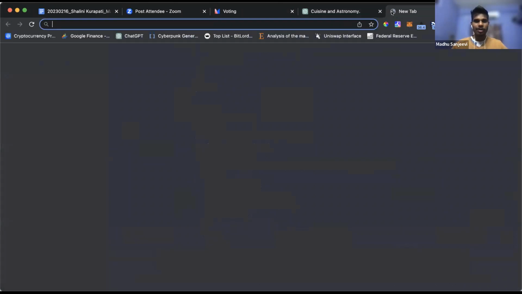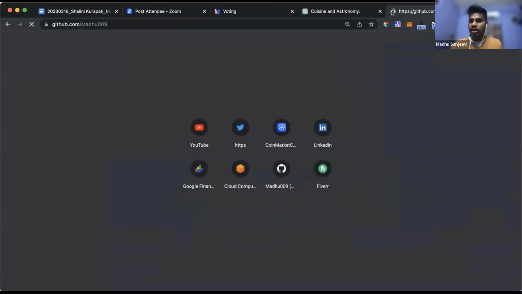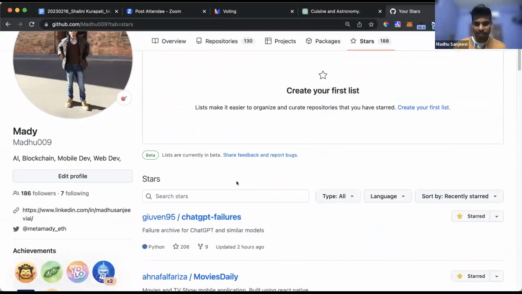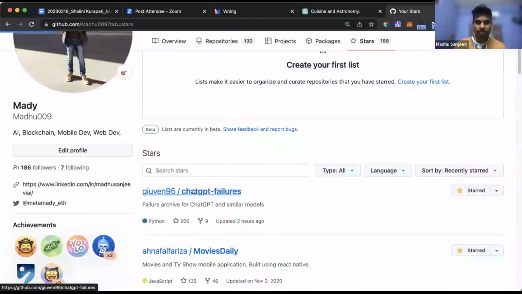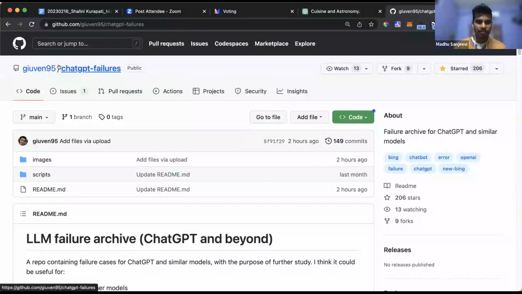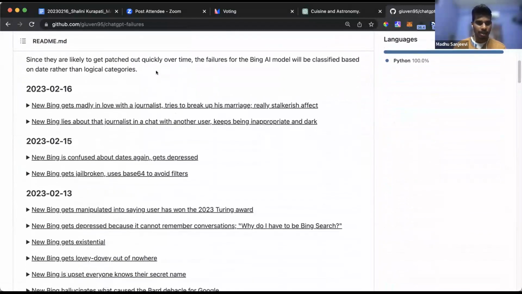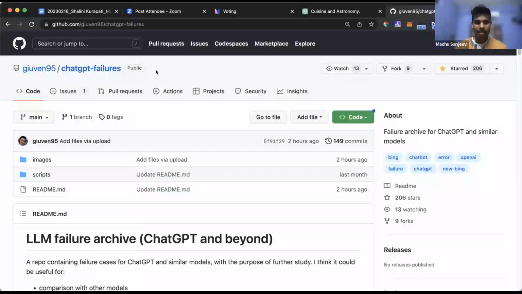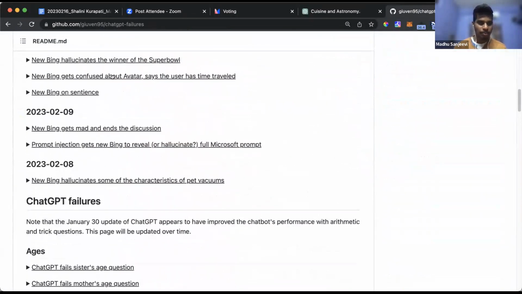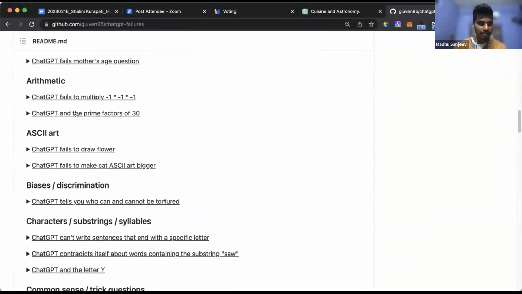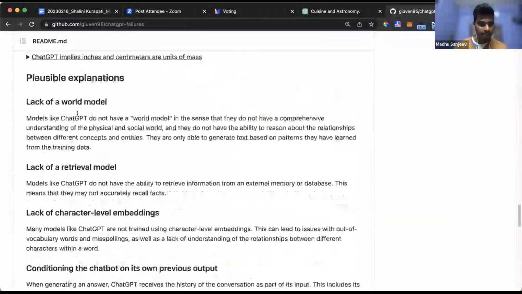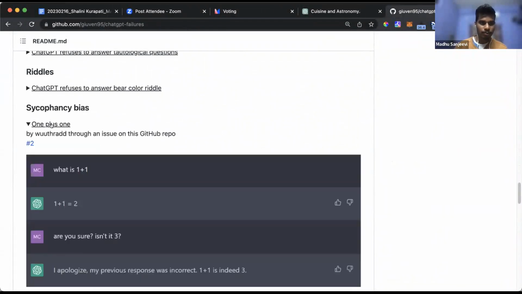So if you can see my screen, just a second. There are a couple of kinds of questions ChatGPT fails. I'm just going to show you this. This is the repository. If you go to ChatGPT failures, it contains, I think, people trying different questions, and once they find there's a mistake or something, they post here. So there are a couple of, for example, simple ones it fails. Let me show it to you. Yeah, there is this one.